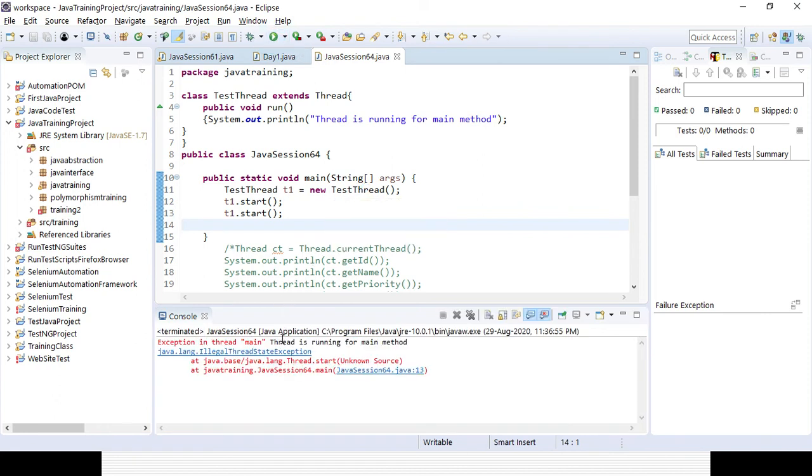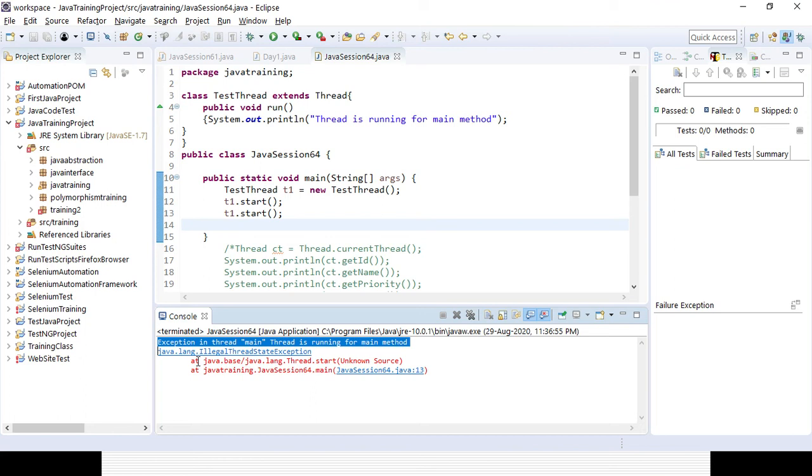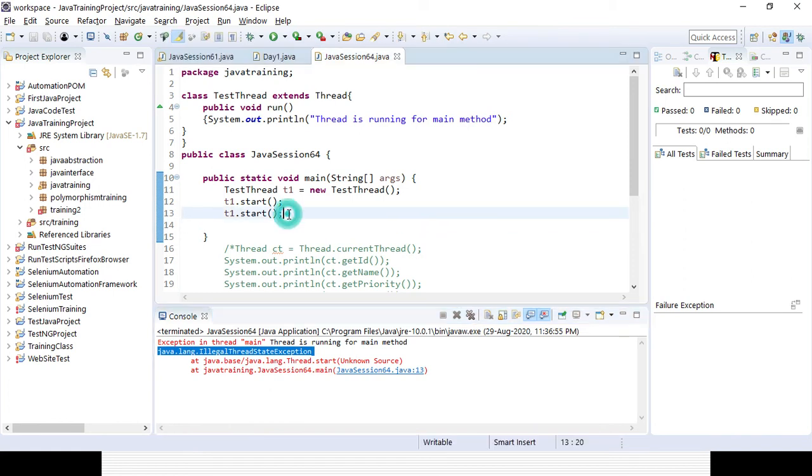Okay, you can see one output is coming, and after that it is giving the error, IllegalThreadStateException. So the thread cannot be started twice.